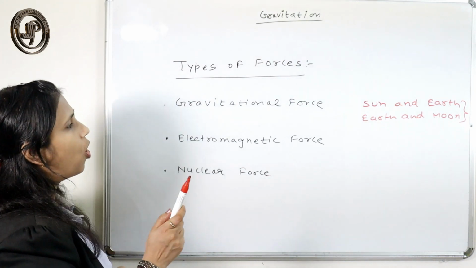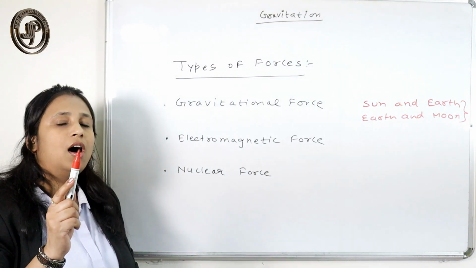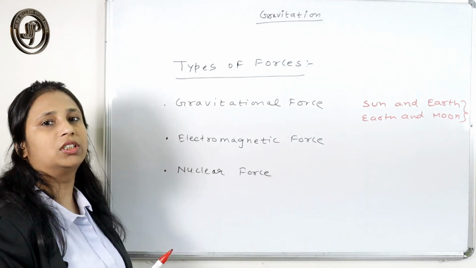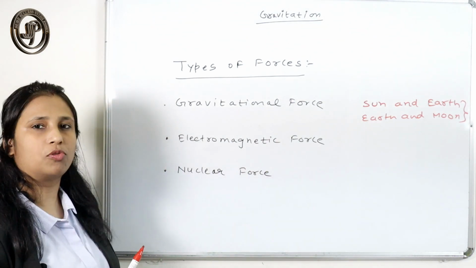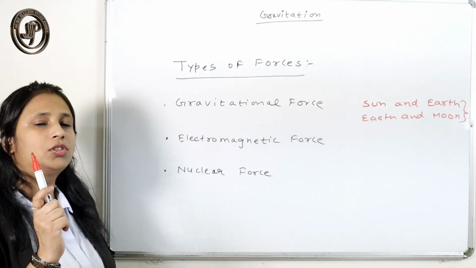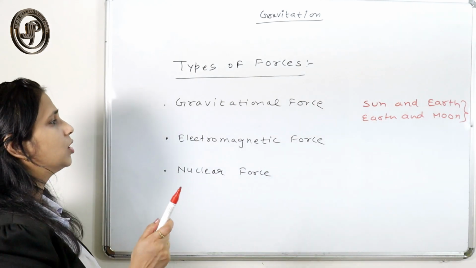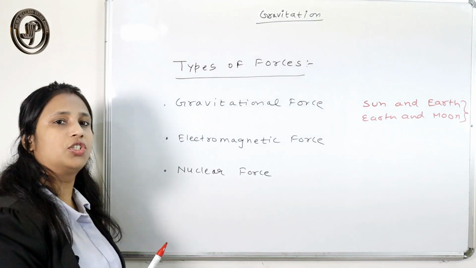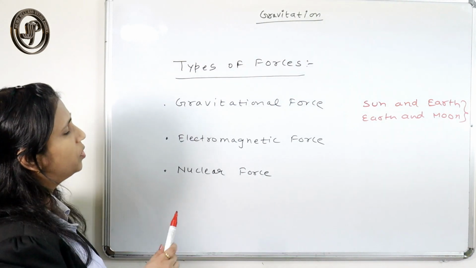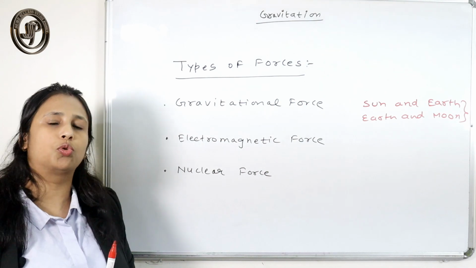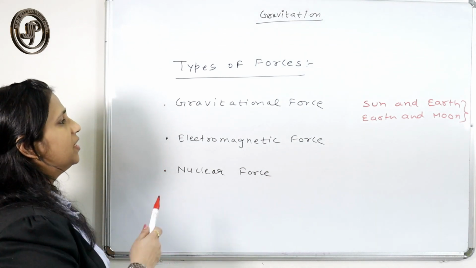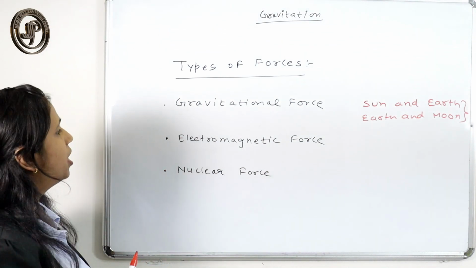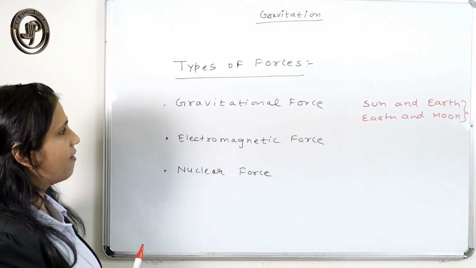The force exerted between sun and earth, because of which the earth revolves around the sun, is the gravitational force, and the force due to which the moon revolves around the earth is the gravitational force. So the force which acts between two bodies here is the gravitational force. Here is the example of gravitational force.